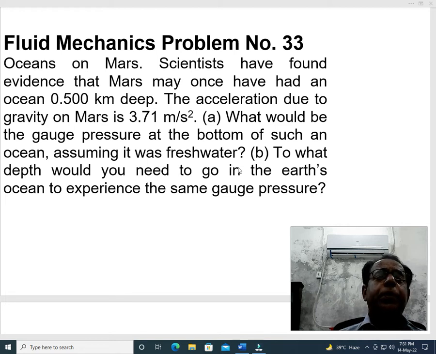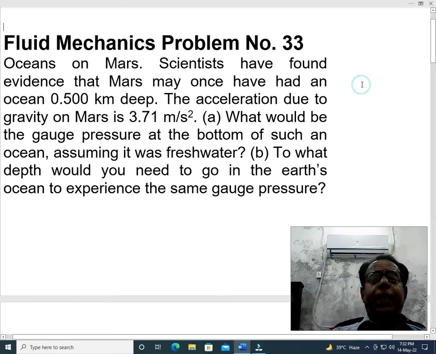So two accelerations due to gravity and two densities of water are likely to be applicable in the solution of this problem. Part B, to what depth would you need to go in the Earth's ocean to experience the same gauge pressure?